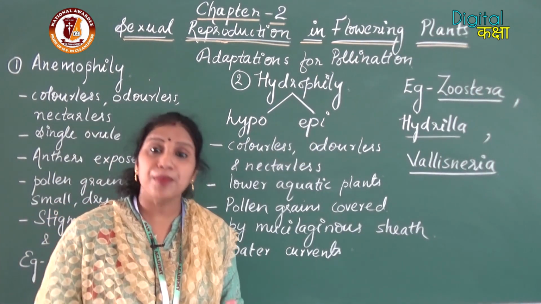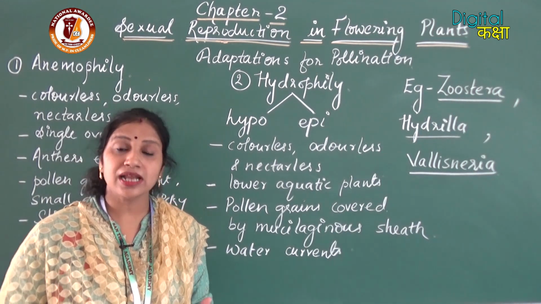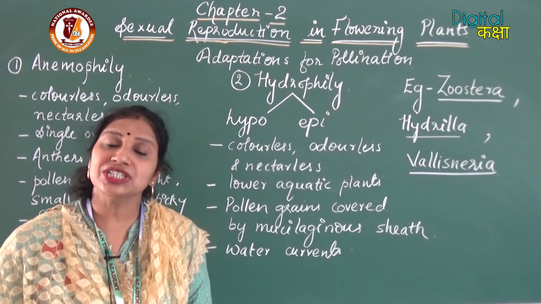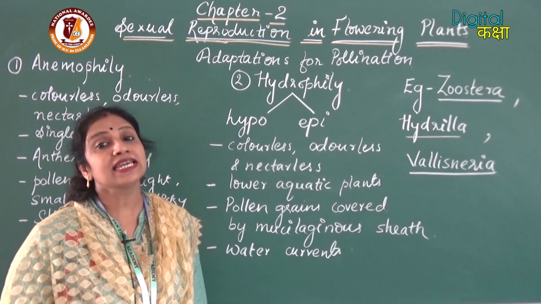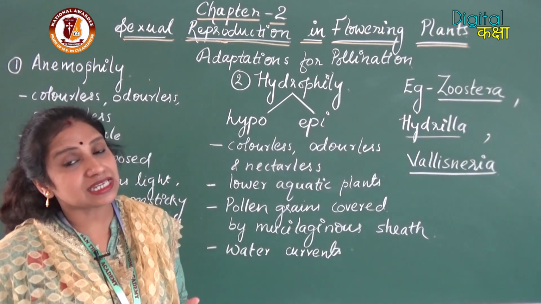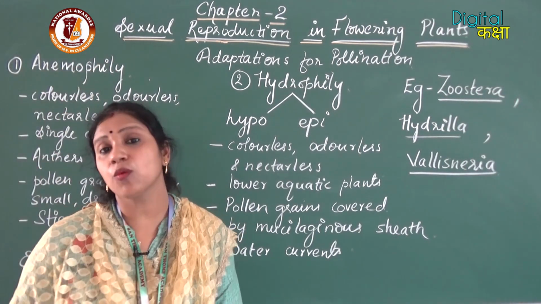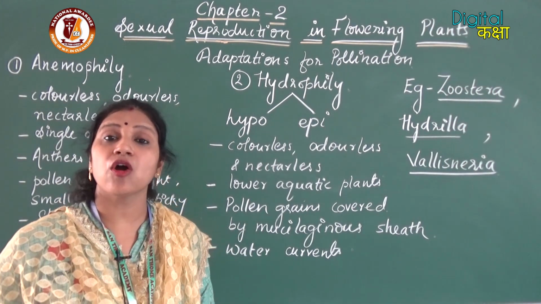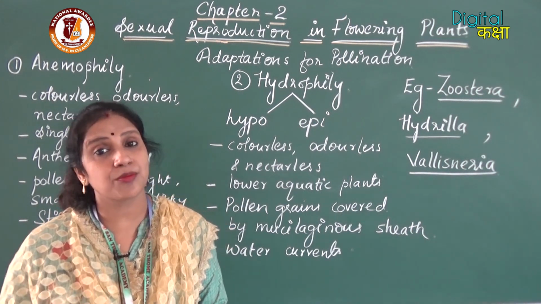Epi means above. But here epi simply means that for plants present on the surface, if the pollination occurs on the surface of the water, it is called epihydrophily. It doesn't mean that the plant species emerge above the water. If they are above the water, they can rely on other biotic agents and abiotic agents for pollination.